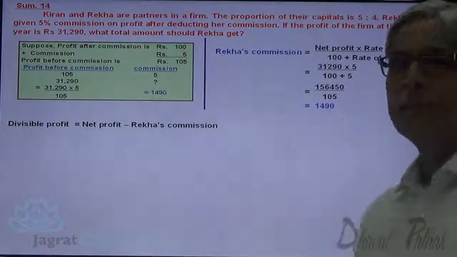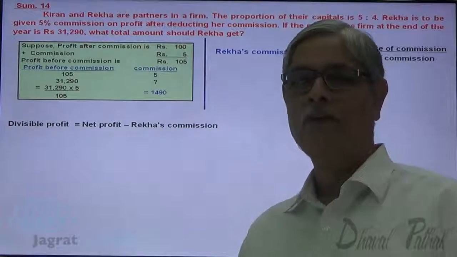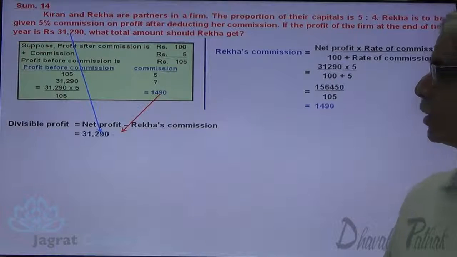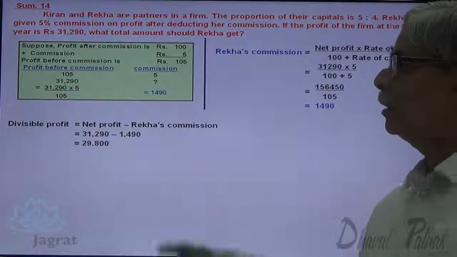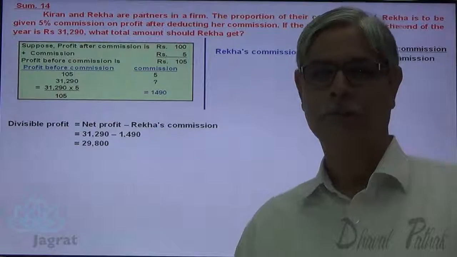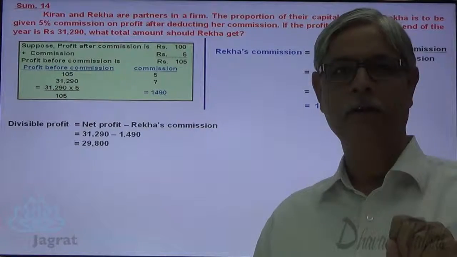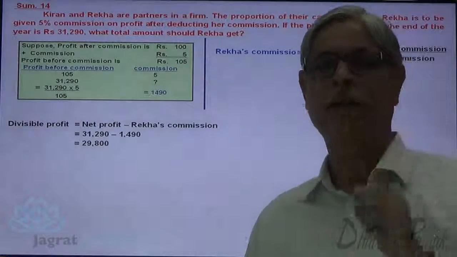Now what is the divisible profit after Rekha's commission? The total profit before commission minus commission. So 31,290 minus 1490 commission. This is the divisible profit. This divisible profit should be distributed in the ratio of 5:4? No, that's a capital ratio.